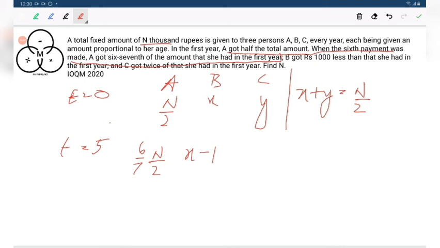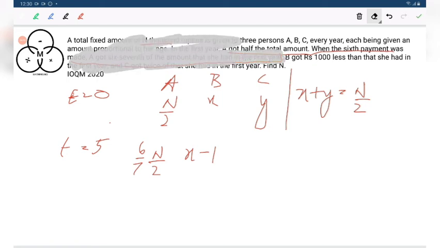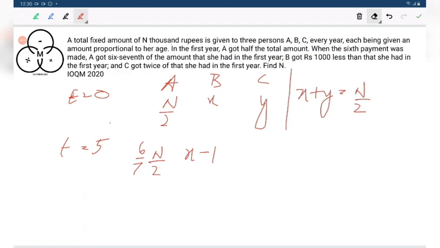B got x minus 1. And C got twice of that she had in the first year. C got twice of y.